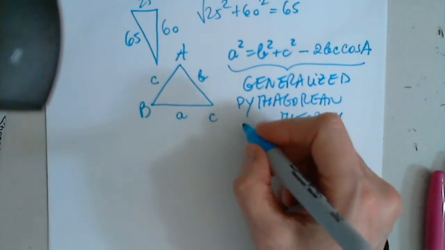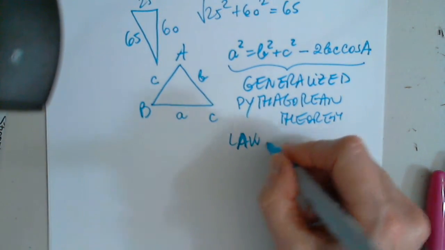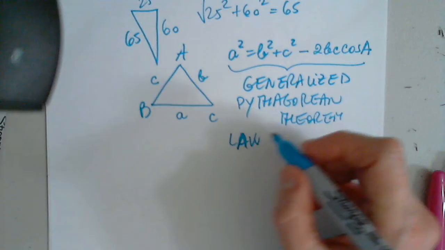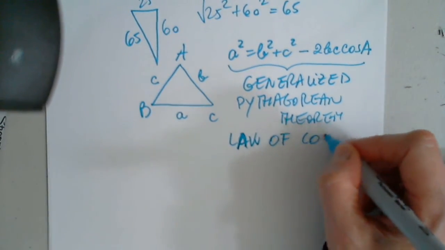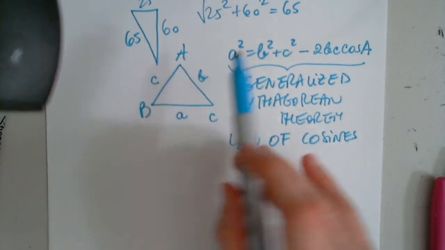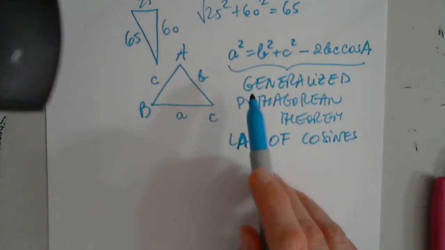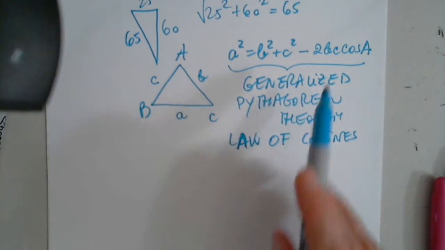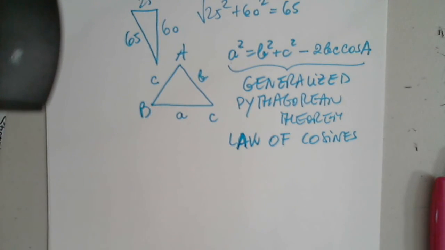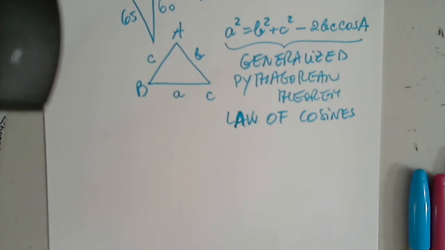We call it also law of cosines. I wanted to write L of law of cosines. And of course, it can be written by rotation. I can have b squared, a squared plus c squared, and so on and so forth. So yes, in that case, it will not work. Okay, very good observation. Thank you.